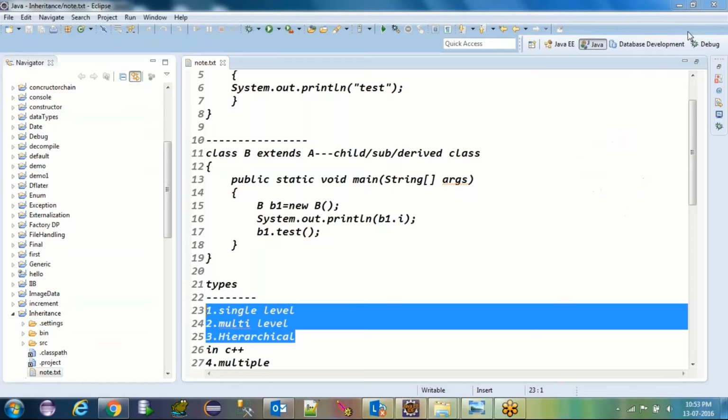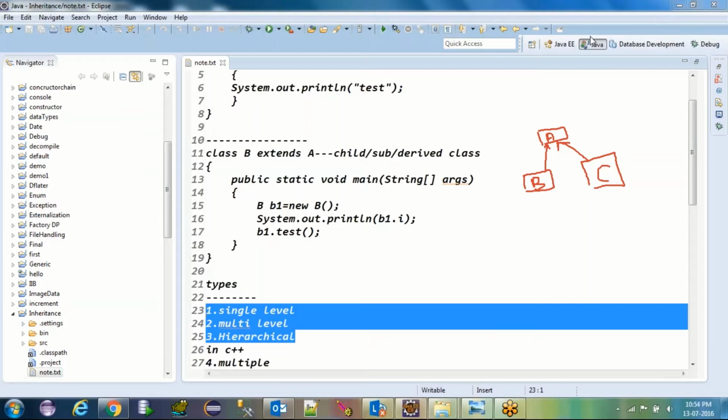Now, what is hierarchical? Hierarchical is having one superclass, let's say A, and more than one child class: B and C. B class is extending the A class, and C class is also extending the A class. Whenever one single class is inherited by more than one child class, it is known as hierarchical. So we only have 3 types of inheritance in Java.